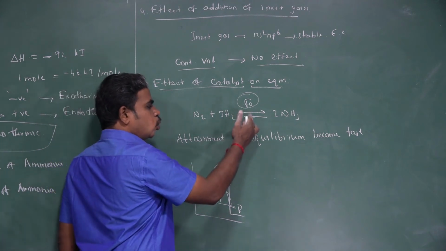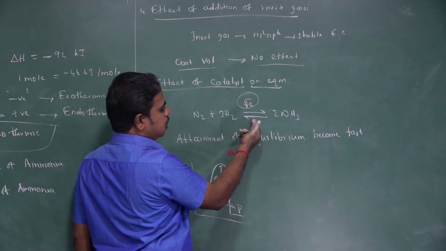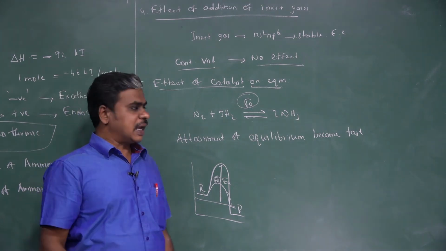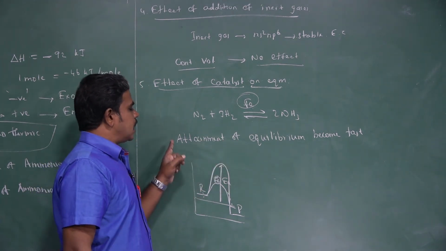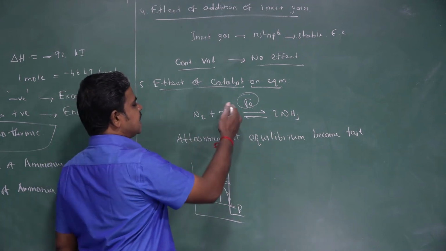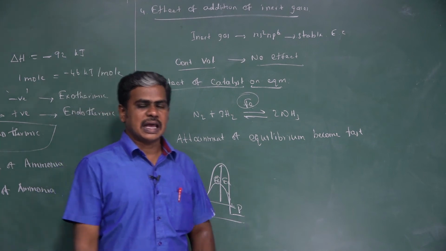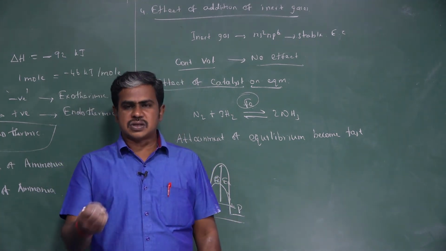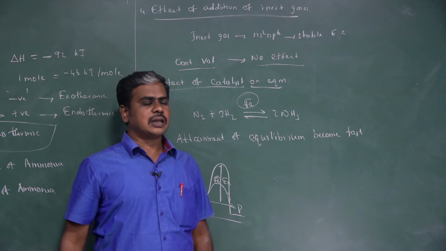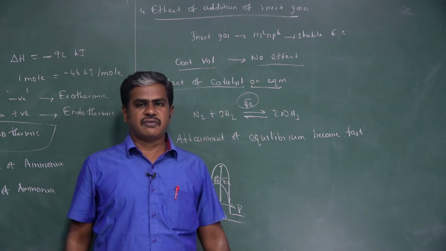And here there are two reactions, one forward and one backward. Both the forward and the backward reactions are sped up, so that the attainment of equilibrium becomes fast by adding a catalyst. So, these are the effects of concentration, pressure, temperature, catalyst and addition of inert gases.